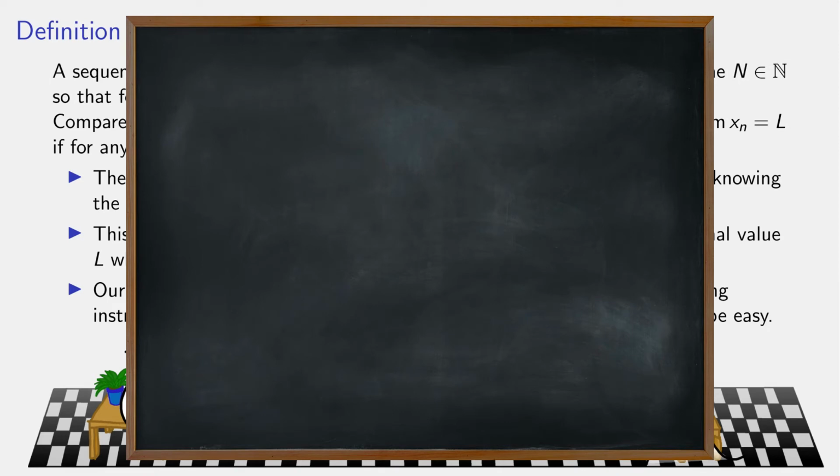Okay, so here's a brief picture to represent the difference between these two definitions. On the one hand, we have our original limit, that the limit as n tends to infinity of x sub n equals L. So you need to know what this value L is so that terms of the sequence are eventually trapped close to L. However, to be a Cauchy sequence, you don't need to know this extra number L.